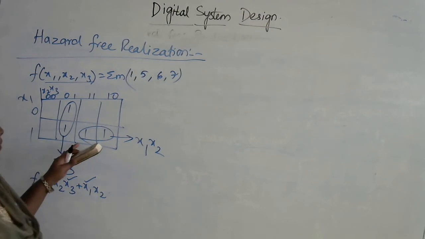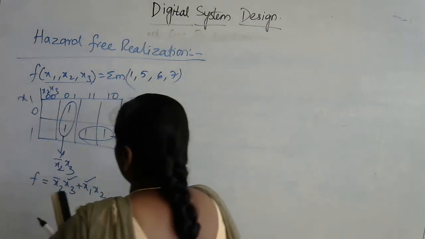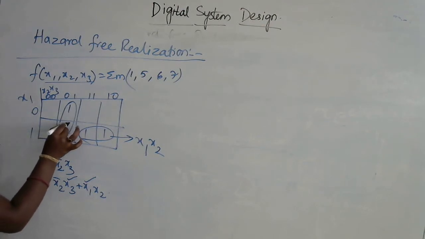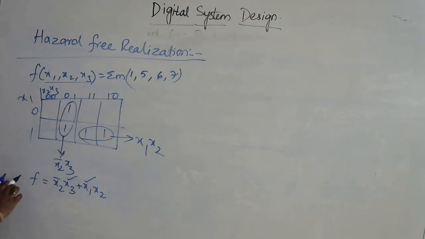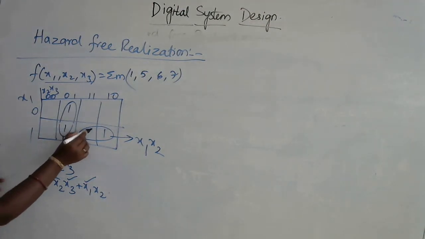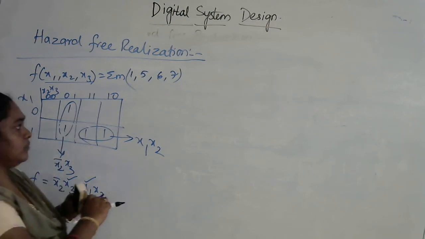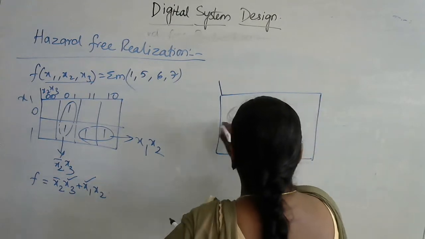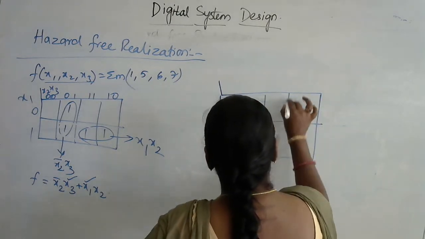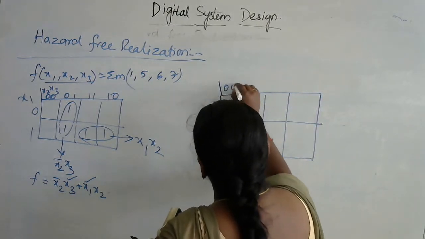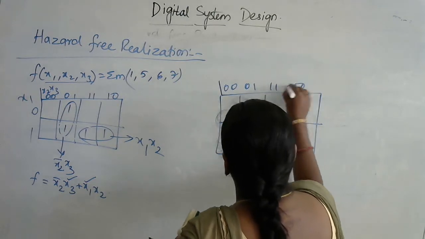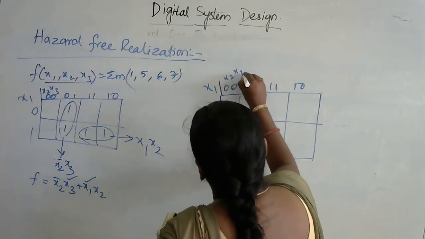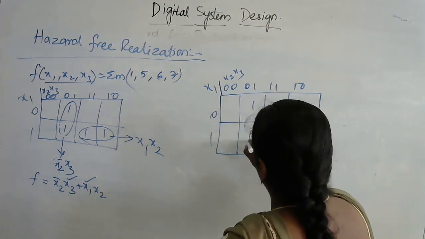So in order to get a hazard-free realization, the only thing is to perform additional combinations. I am redrawing over here. This is 0, 0, 0, 1, 1, 1, 1, 0, 0 and 1. This is x1, x2 and x3. So here 1, 1, 1, 1.